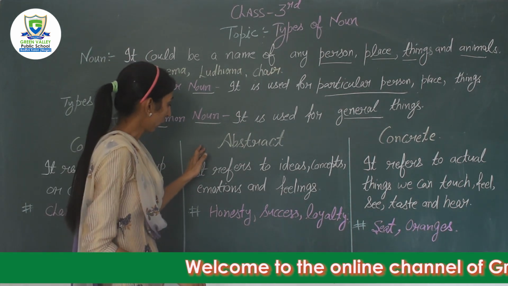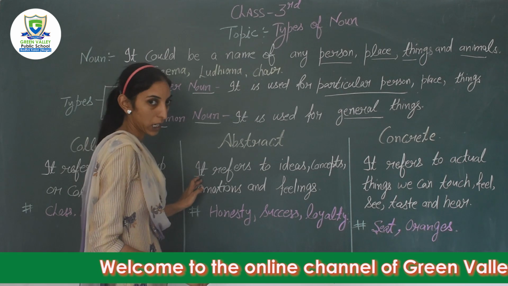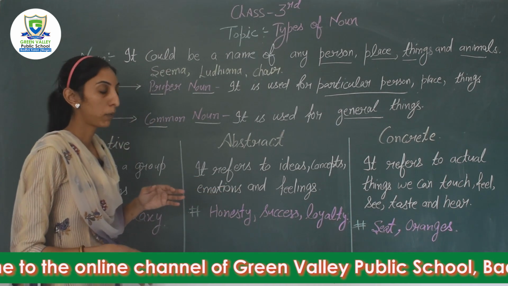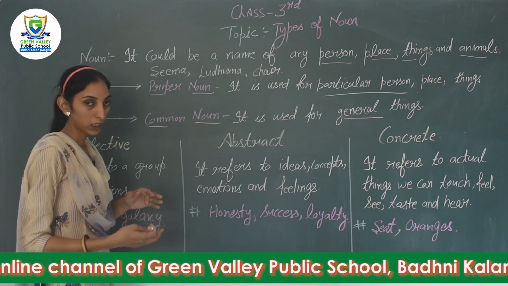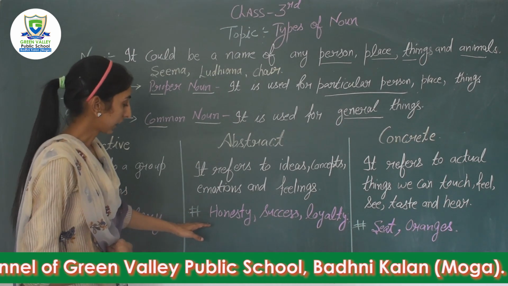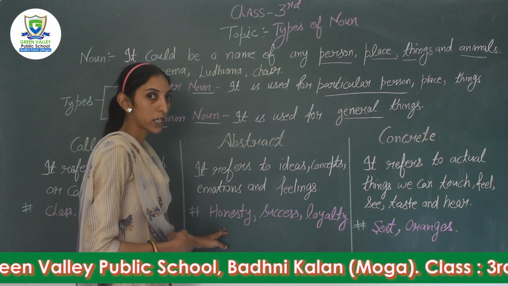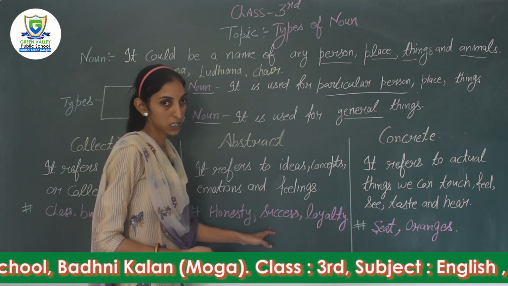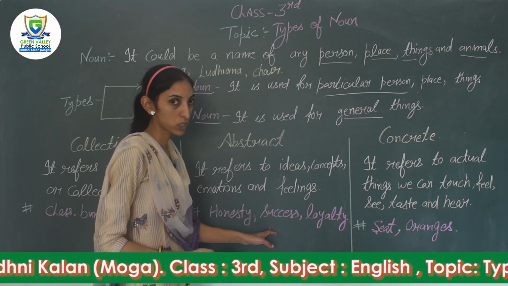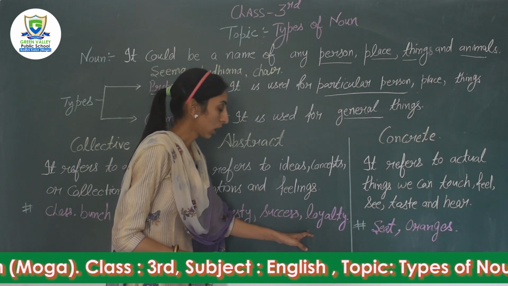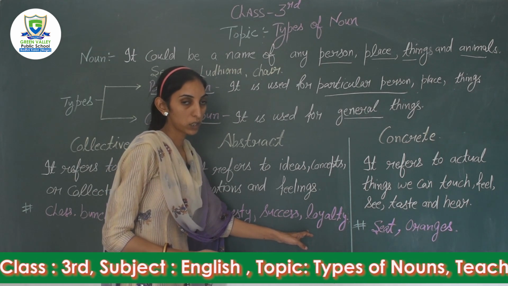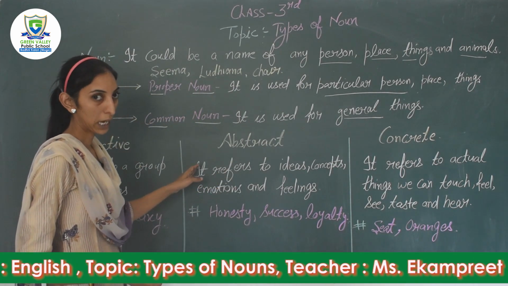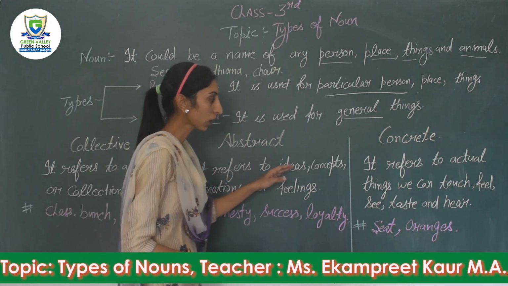Second, abstract noun. It refers to ideas, concepts, emotions and feelings. Means it belongs to our thinking. Fine. Examples, honesty. Honesty is the best policy. We are using this generally. Success. Hard work is the key to success. Loyalty. Dog shows loyalty to their owners. So these examples are related with abstract noun.